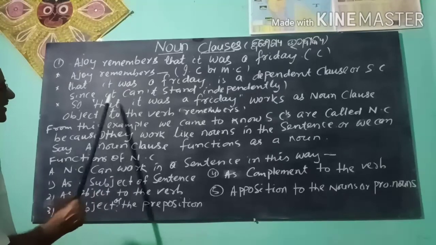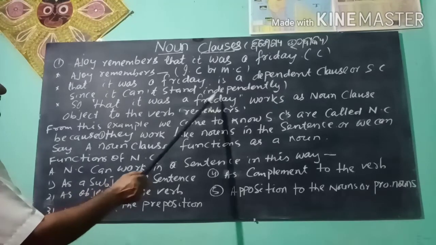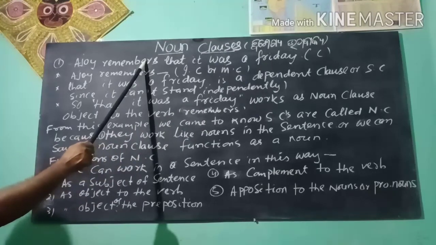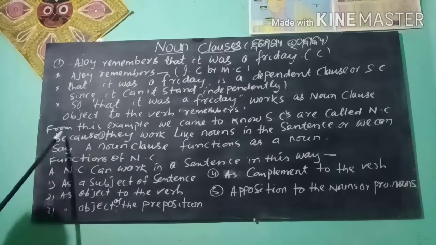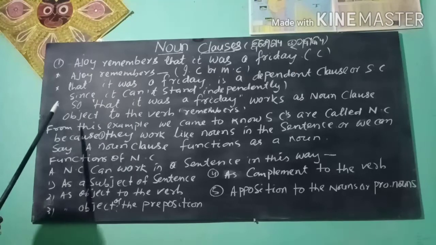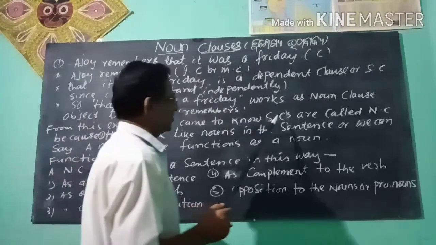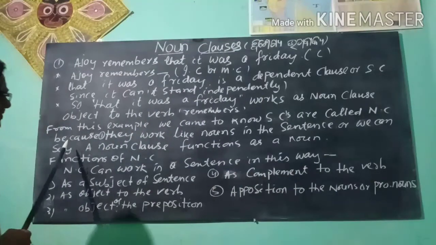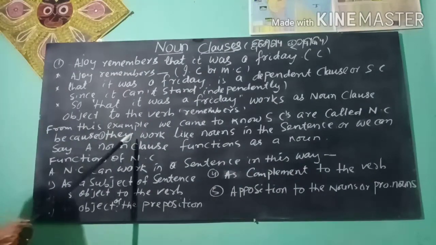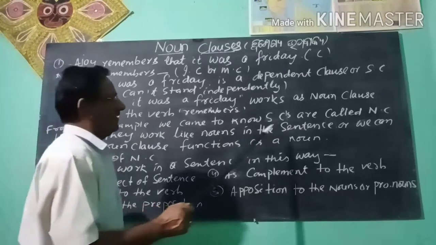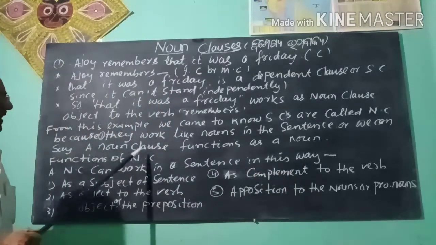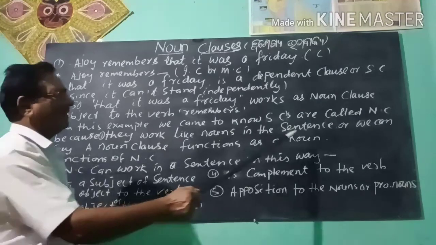That it was a Friday is the object to the verb remembers. From this example, we came to know subordinate clauses are called noun clauses because they work like nouns in the sentence, or we can say a noun clause functions as a noun.